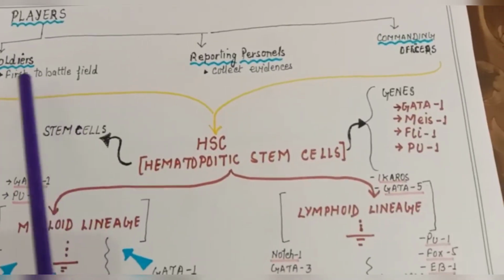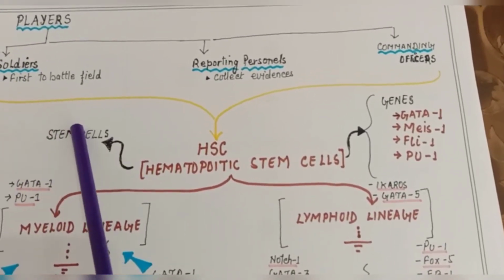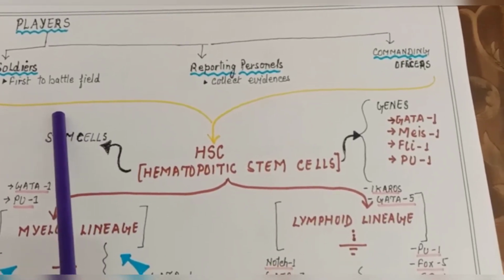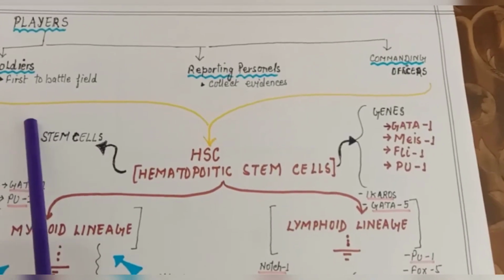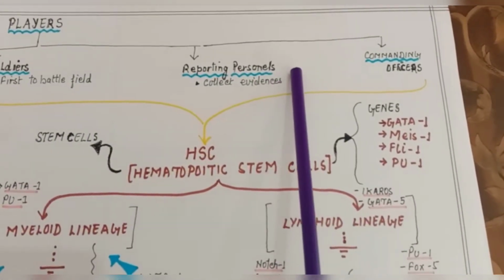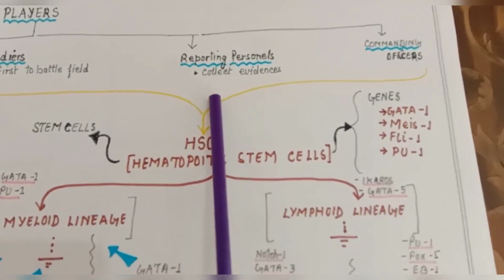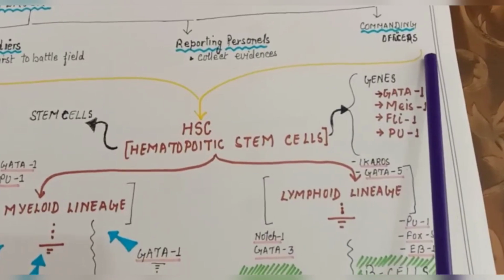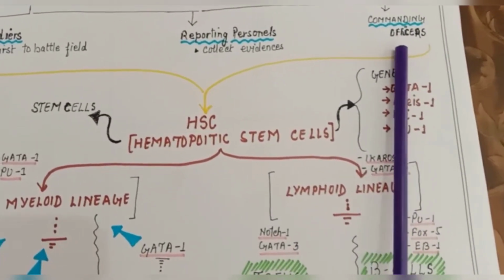Soldiers are first to the battlefield, means something like your macrophages or other cells, plasma cells, any cells which are first to the battlefield. Then we have reporting personnel. They are the antigen presenting cells. They collect the evidence. Evidence means the part of antigen. They collect and present it here, so these commanding officers become active, right?